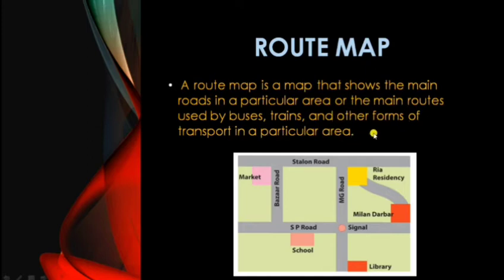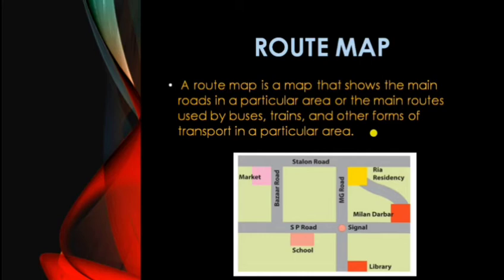So whenever you use a route map, it will always show the main routes in a particular area: which road is passing where, which type of road is on the right side, where the left side is going, which place the road ahead is going to, and so on. In the same manner, you can track the main route used by buses, trains, or other means of transport. So a route map is very important.